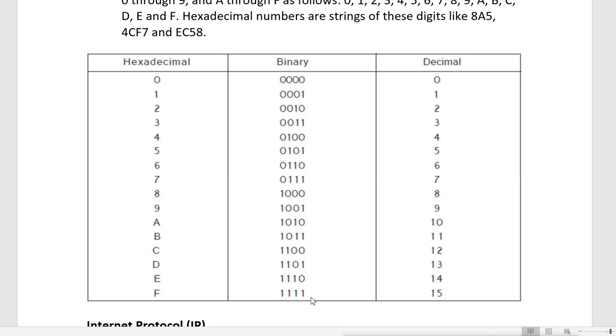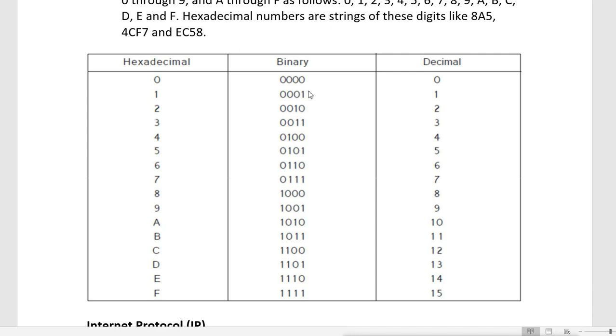So for representing the hexadecimal we require 4 bits, and for representing the decimal value also we require 4 bits, because this fourth bit is also on, so it is included. But for hexadecimal it goes up to a maximum of 4 bits. So these are the 3 numbering systems.